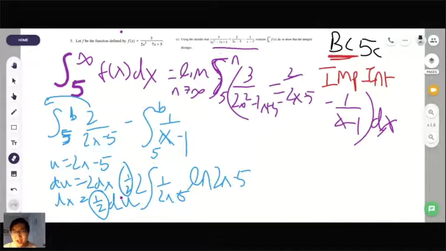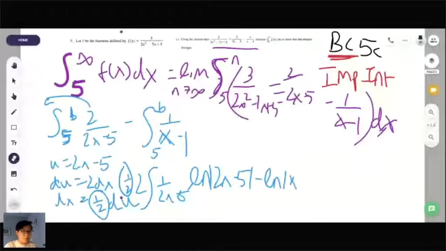And on the AP exam, I don't think you would have to, in that instance, show that ln of x minus 1. And yeah, I would, right? Good job pointing that out, Akshita. I would put the absolute value. Yep, so ln of 2x minus 5 minus ln of x minus 1.